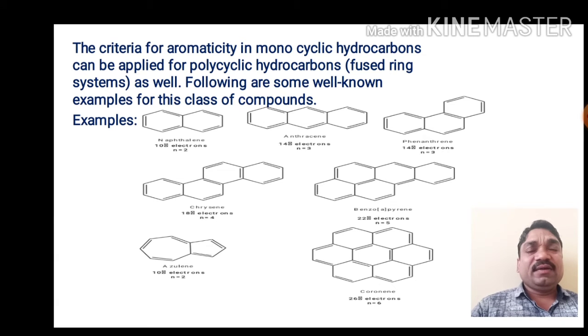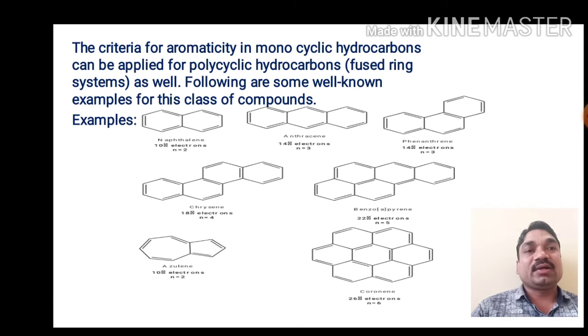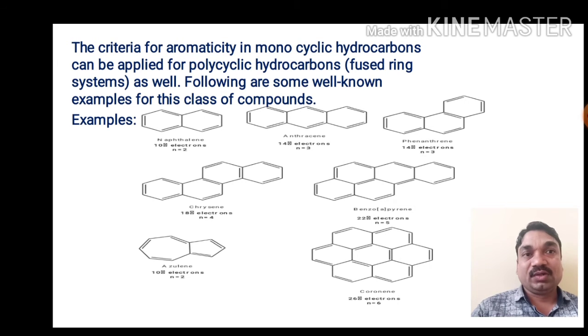Next, the criteria for aromaticity in monocyclic hydrocarbons can be applied to polycyclic hydrocarbons. Polycyclic means it contains more than one ring. We know that hydrocarbons are compounds containing carbon and hydrogen in their molecule. Fused ring systems as well. Following are well-known examples of this class of compounds, for example, naphthalene, anthracene, phenanthrene.